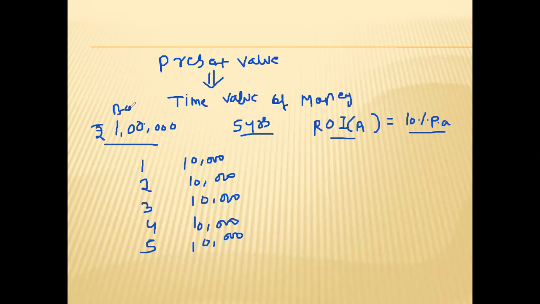So let us assume that you have invested 1 lakh rupees in bonds of some company or institution. Similarly, for 5 years the rate of interest they are giving is 10% per annum. Now in the fifth year, one more cash flow will come. This 1 lakh rupees which you have invested in bonds will also be returned to you.